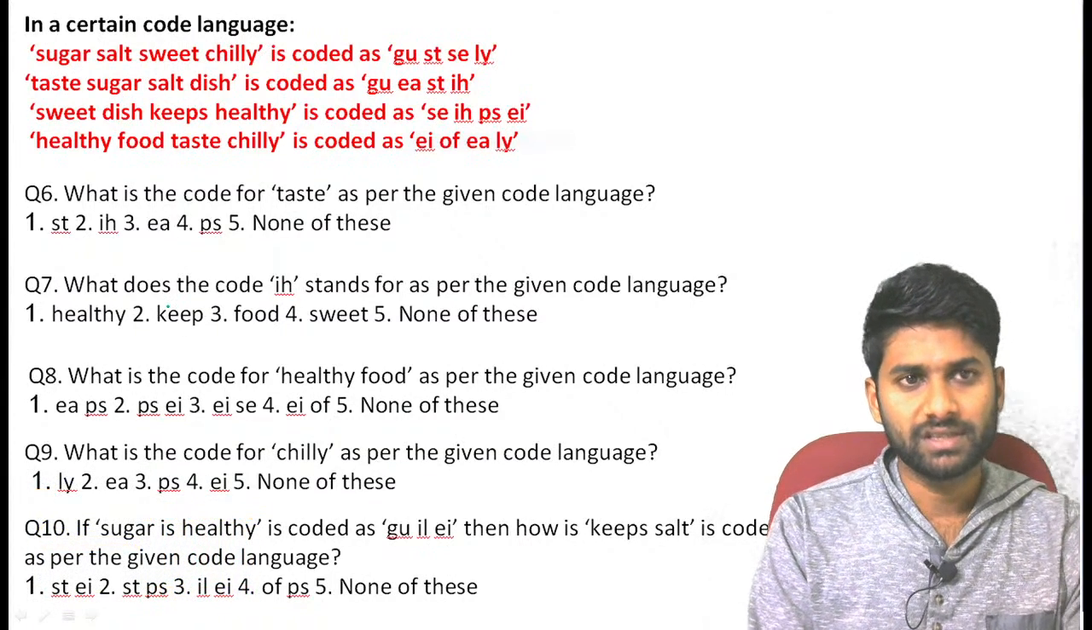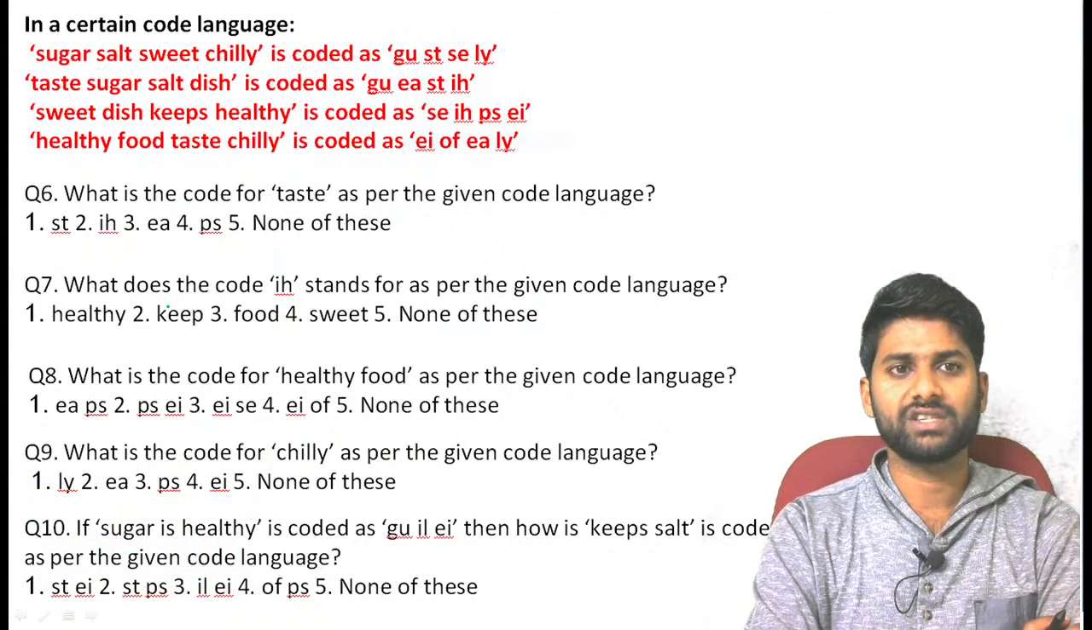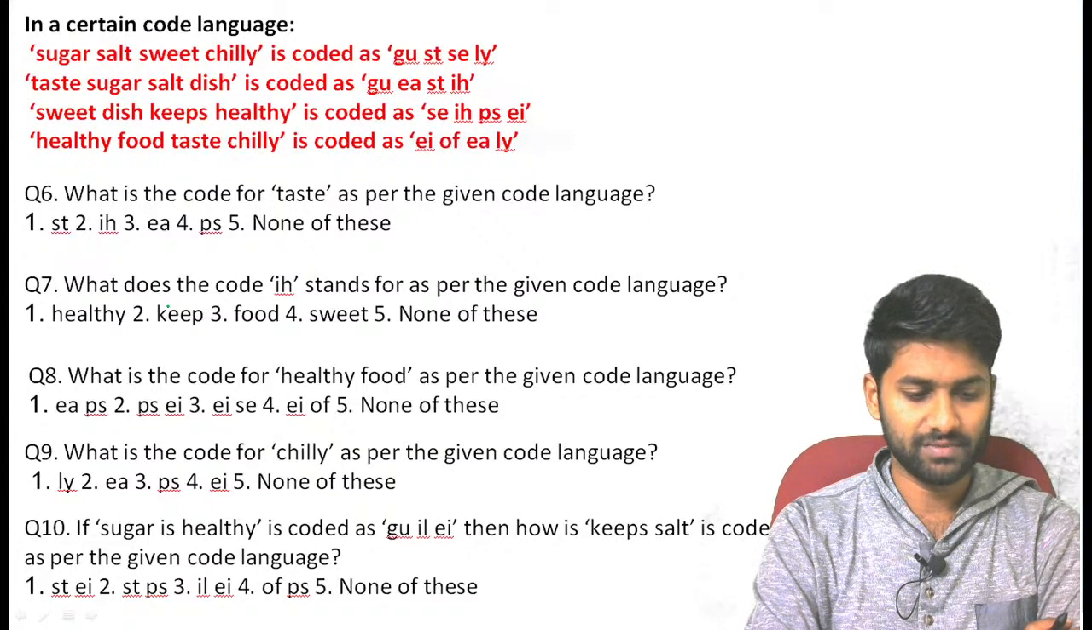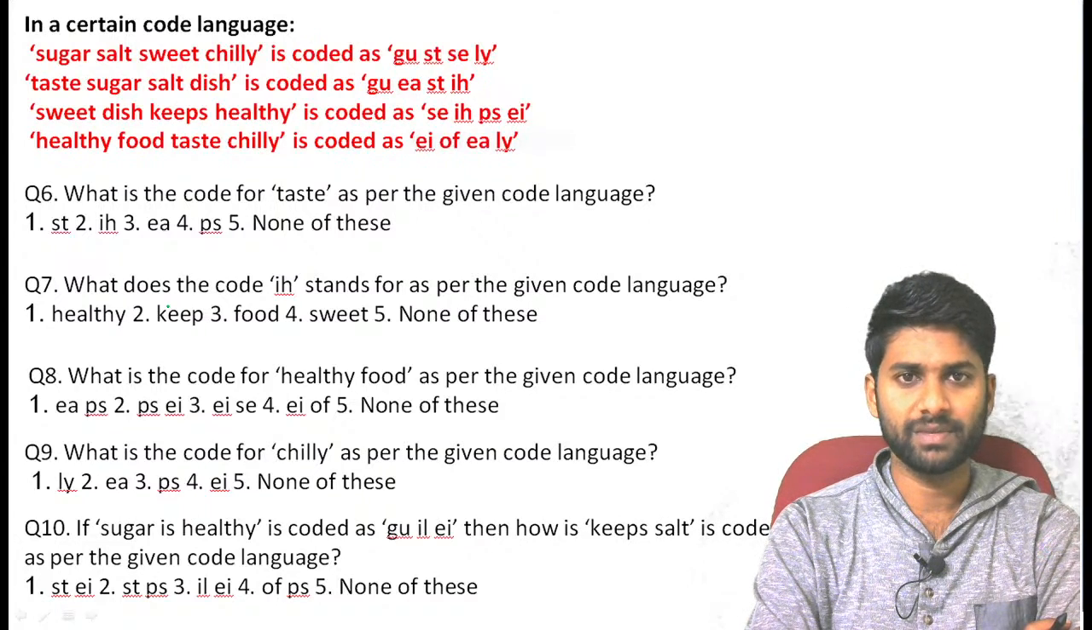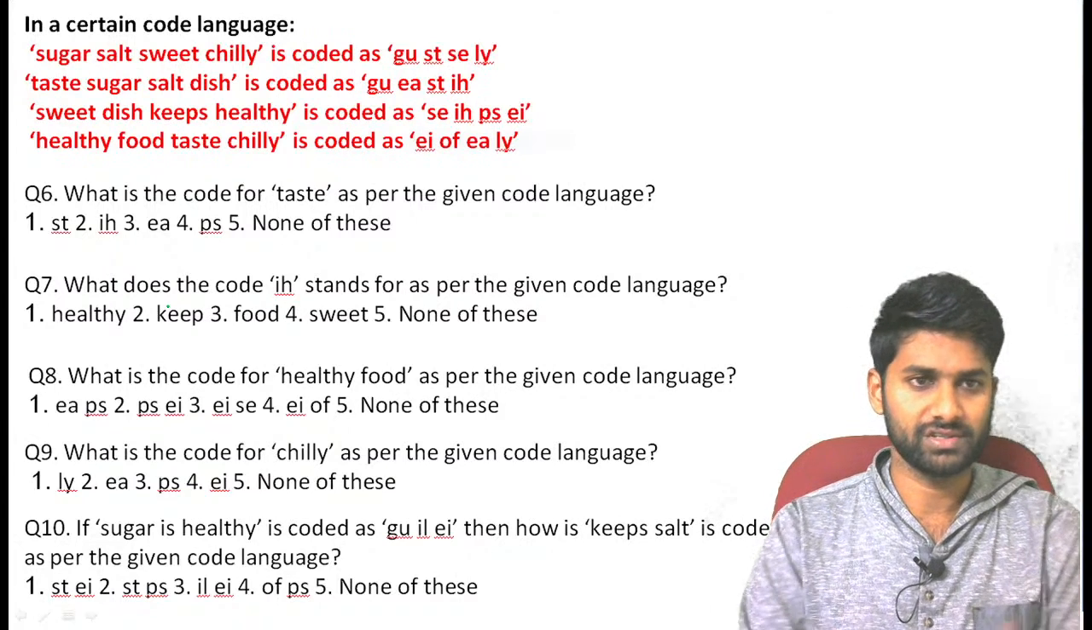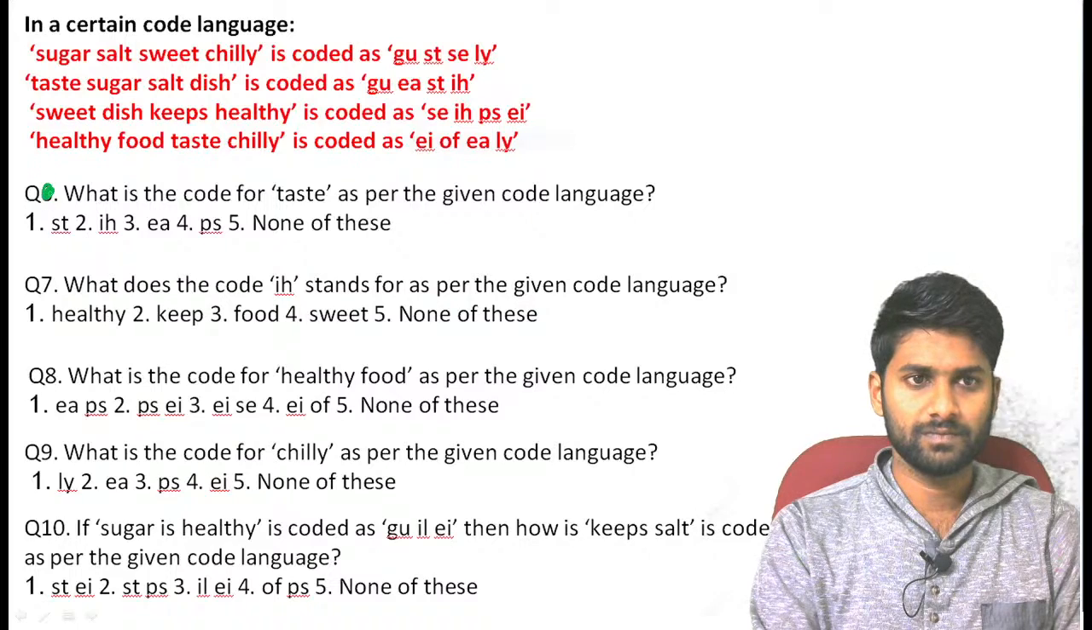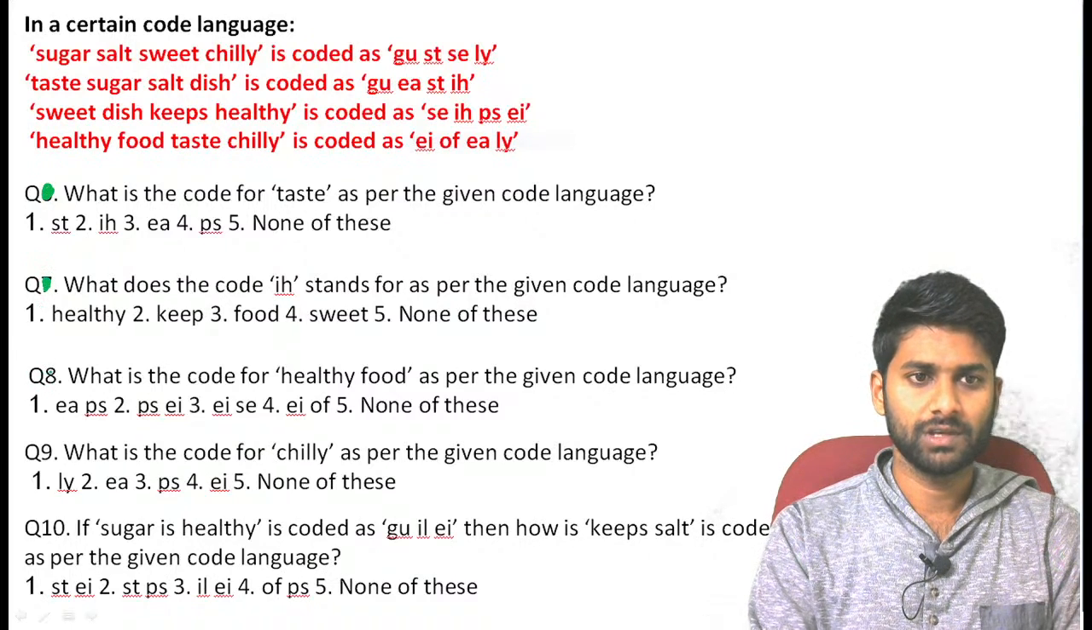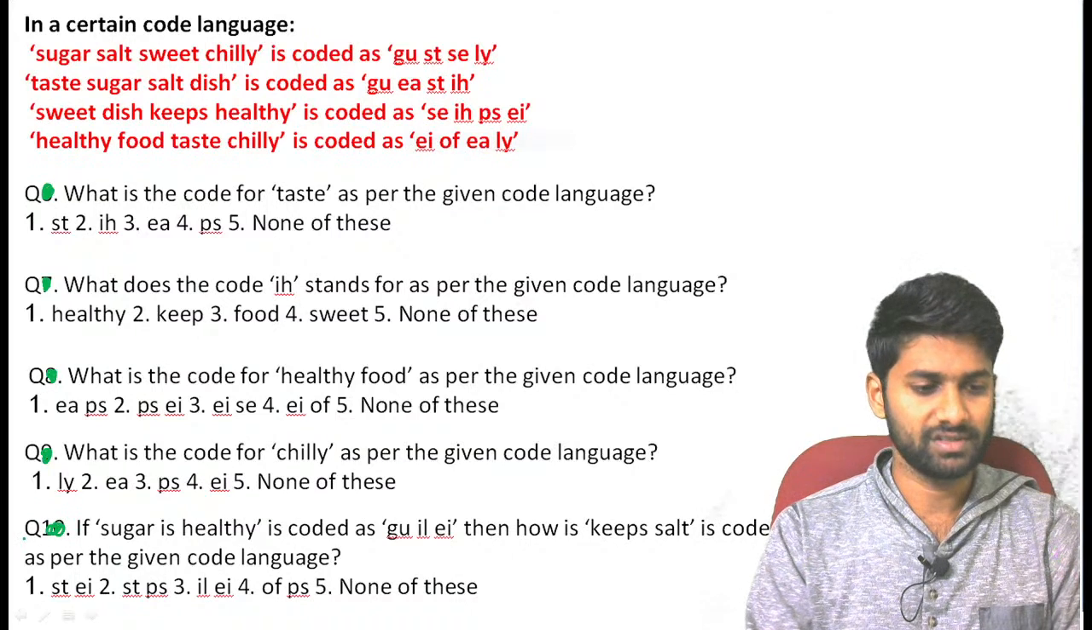We have a coding: sugar, salt, sweetie, and chili. We have different words in different statements. Compare each and every statement. Based on that comparison, you can get the code. Based on that code, you can answer all the questions. Just ignore the question marks. If you compare all the statements, you can easily get 5 marks, guys.